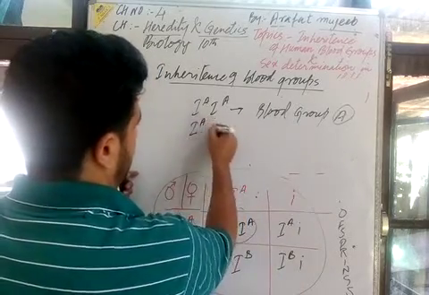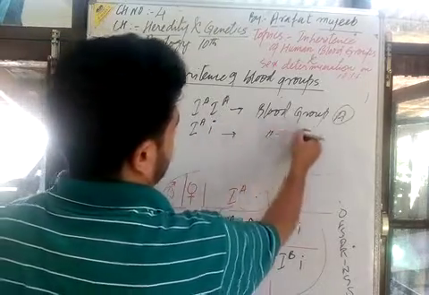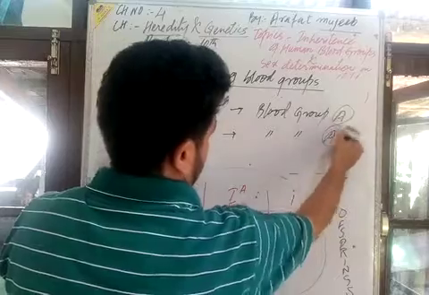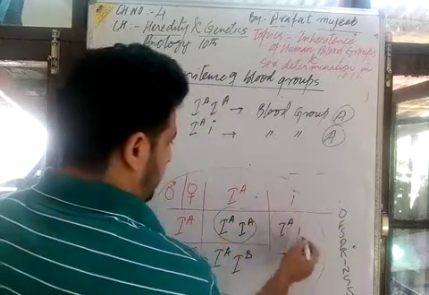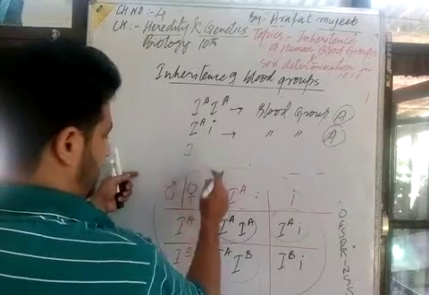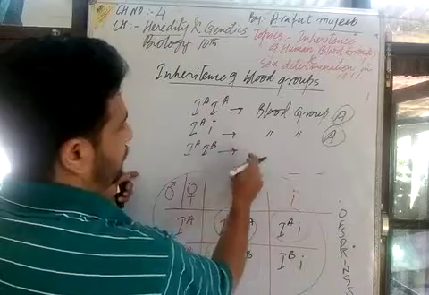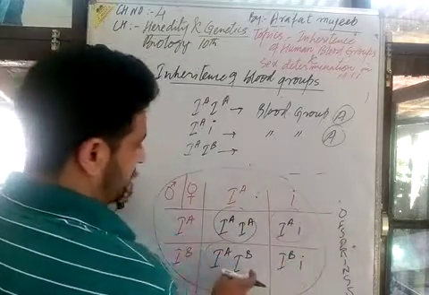Another child with this type of genotype, here is also blood group A. And what is the probability here now? IA IB. Here is the probability, the offspring with this blood group.